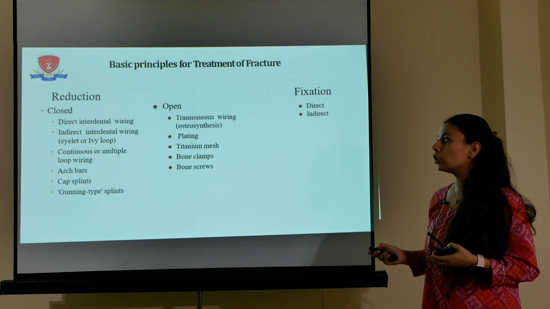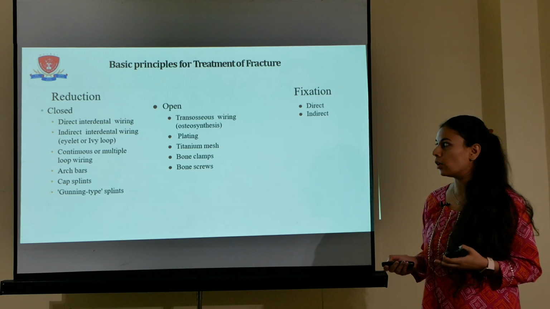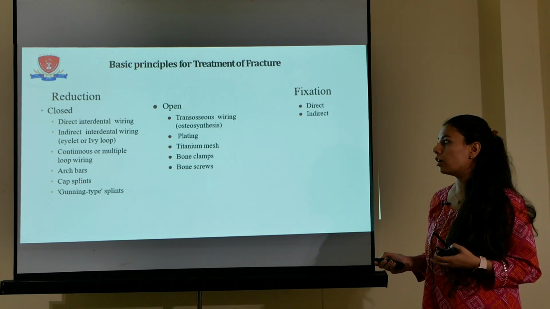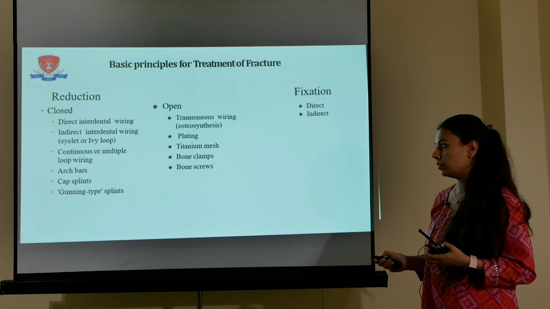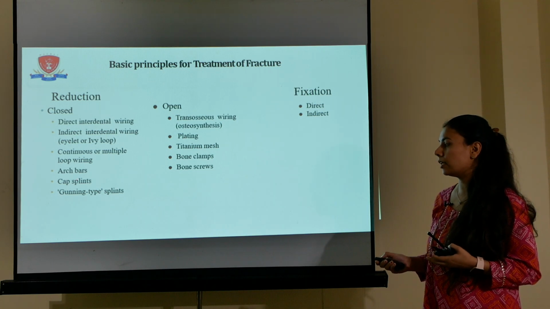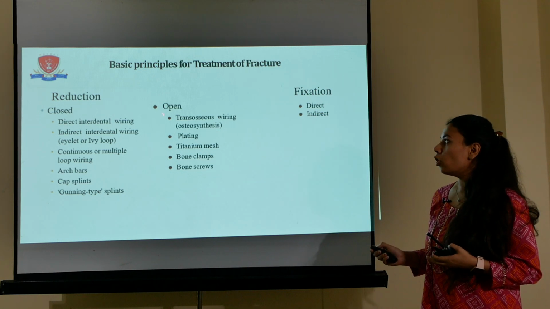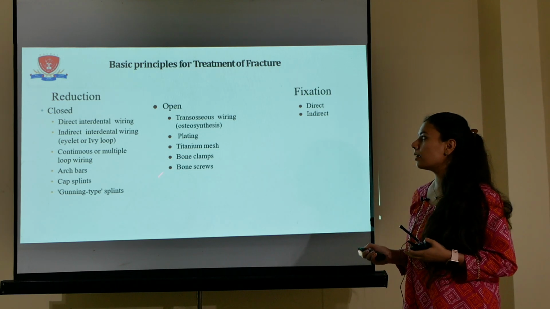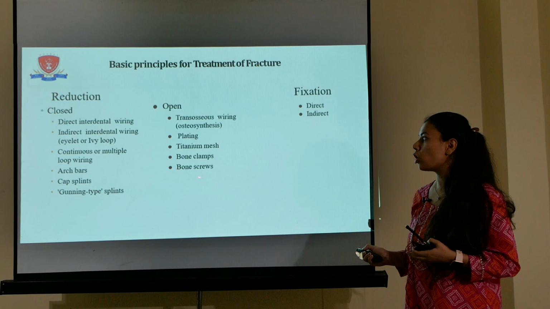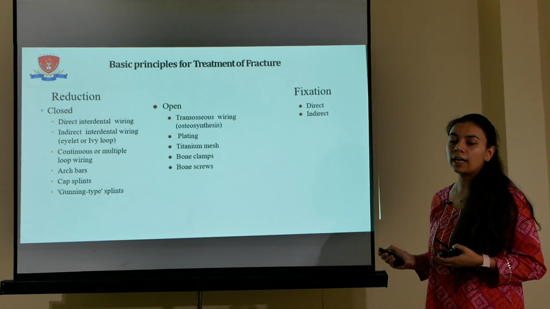Now the closed reductions can be done by various methods, some of which are direct interdental wiring, indirect wiring, or arch bars and cap splints, which are normally done in tooth bearing areas. Gunning type splints are normally used in edentulous cases. Open methods include transosseous wiring or plating or titanium mesh or bone clamps or bone screws. Now fixations are of two types, direct or indirect.